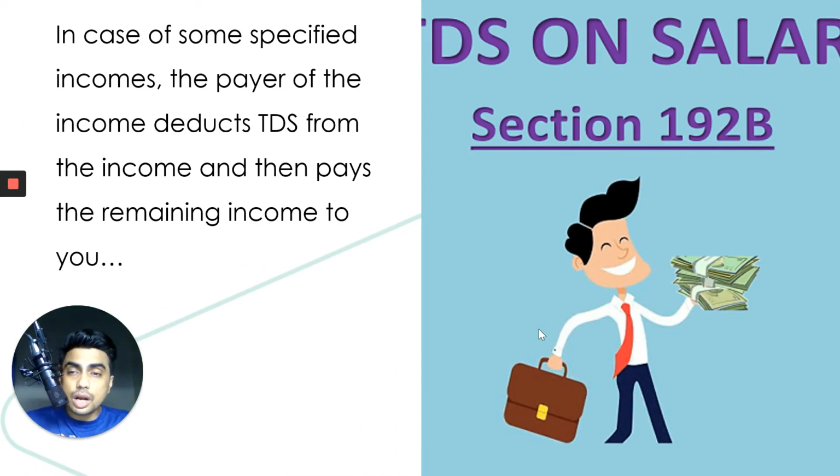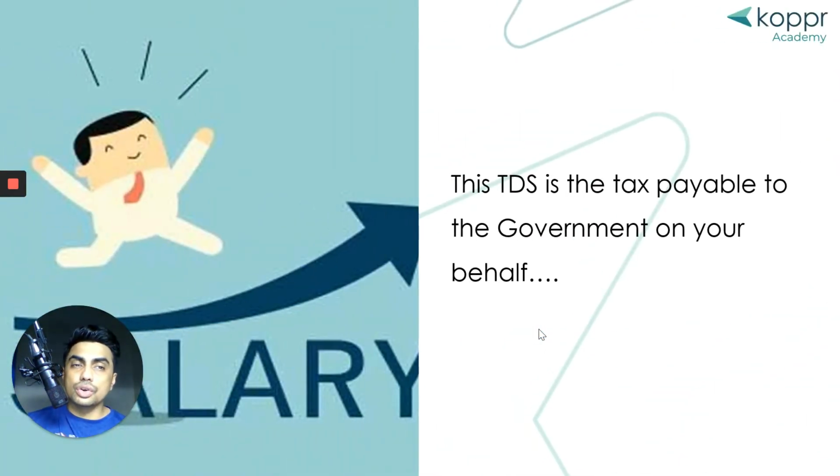Let's say you are working somewhere, and you're employed, and your employer is giving you an income. Your employer can deduct TDS. Source is the source of your income, which is the company you are working for. So the employer or the company can deduct tax from your income and pay the remainder amount to you. The amount which is deducted is paid to the government. So the company doesn't keep this TDS, the company pays this TDS on your behalf to the government.